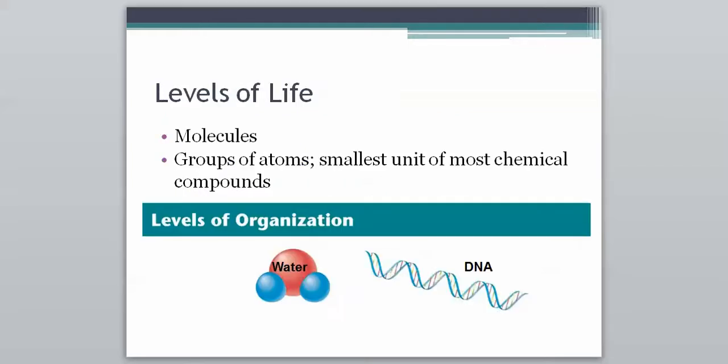So first off, the level of life is molecules, and these are just groups of atoms, and these are the smallest unit of most chemical compounds. So technically, molecules are not alive in a sense, but they're like the building blocks that make us alive. By themselves, they're not alive, but when they come together, they're what makes us go. So molecules is the first one.